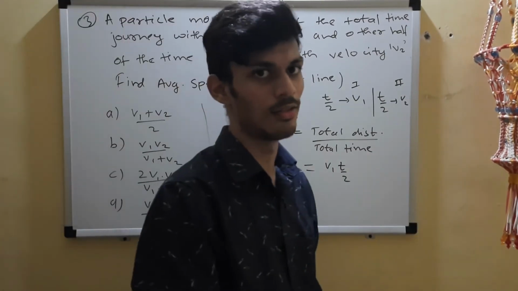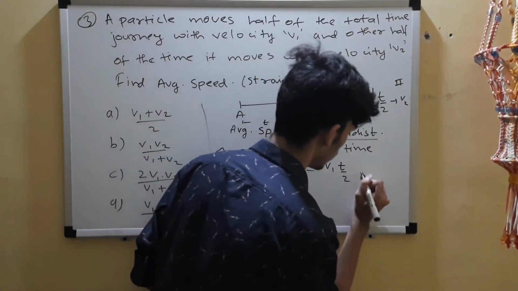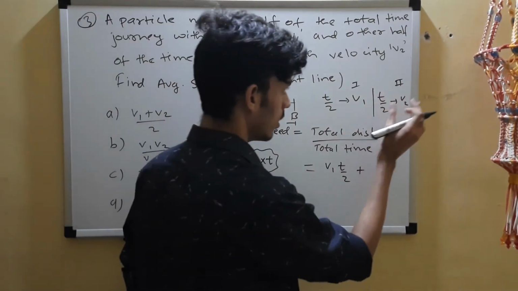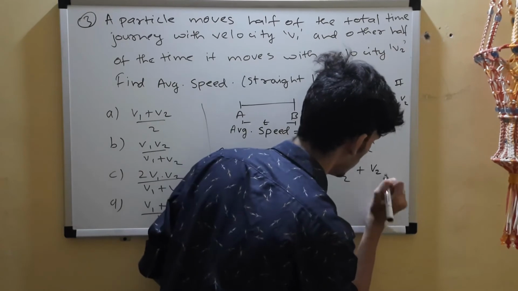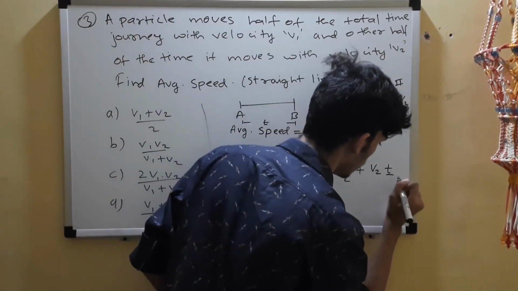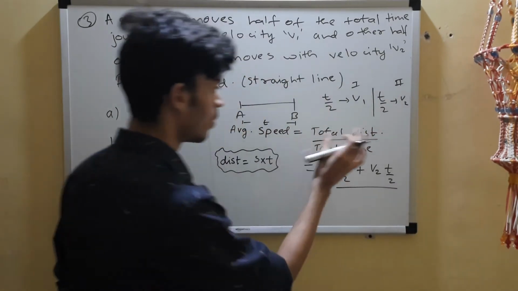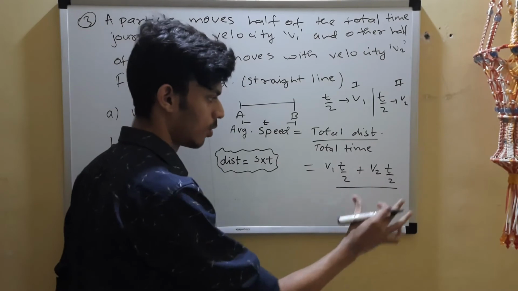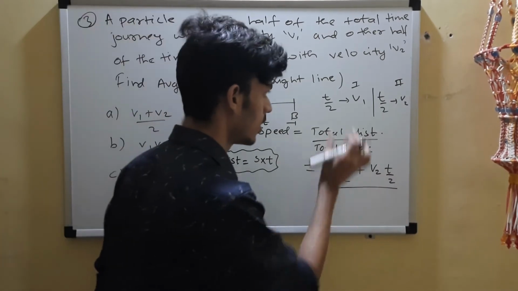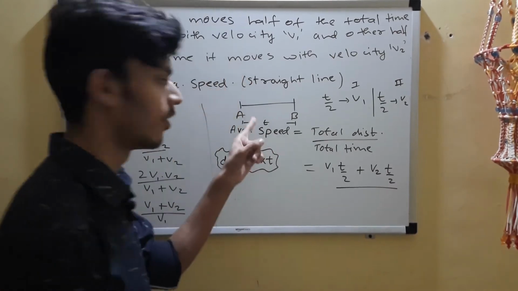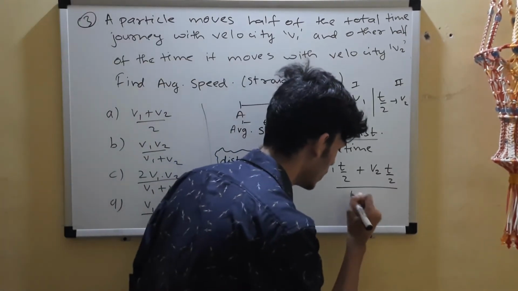For the second half, it is again speed into time, so v2 into t by 2. So the total distance is the distance traveled in the first half and the distance traveled in the second half. Total time we have already considered as t, so this is simple now.